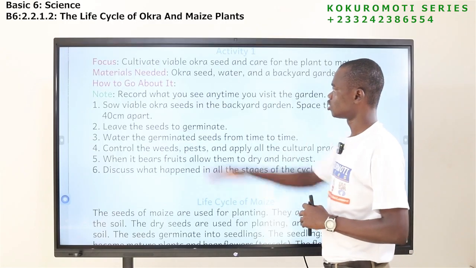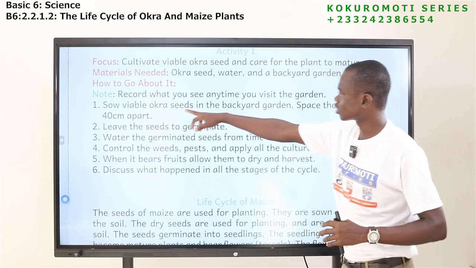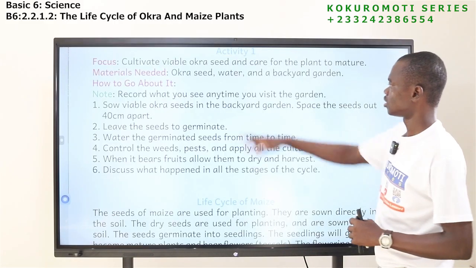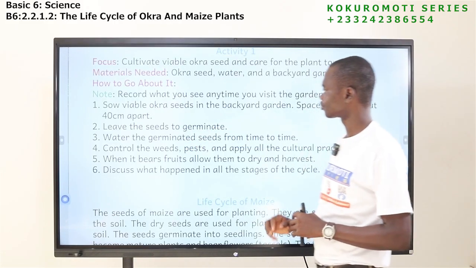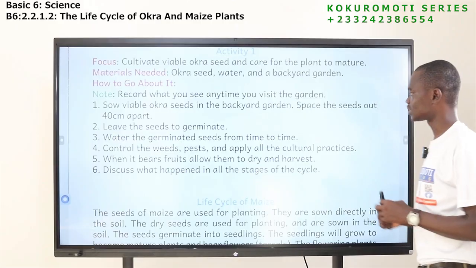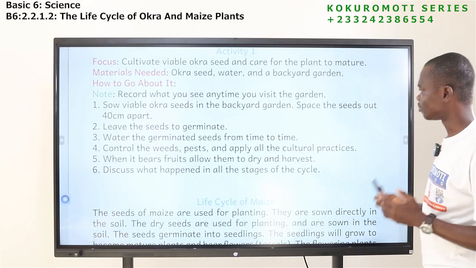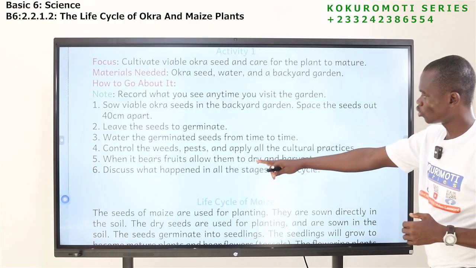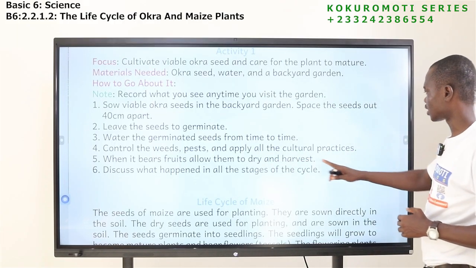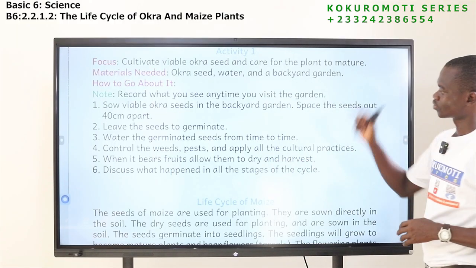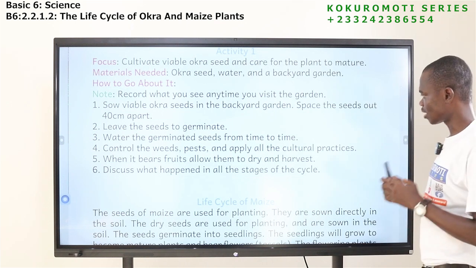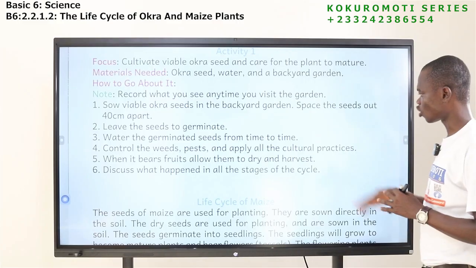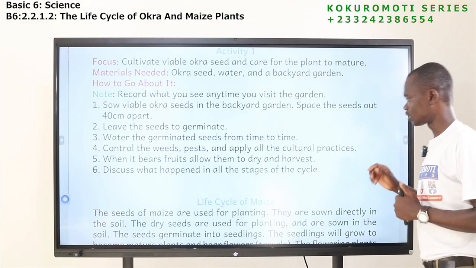Now let's look at the process. The first one: sow viable okra seeds in the backyard garden. Space the seeds out 40 centimeters apart. Leave the seeds to germinate. Water the germinated seeds from time to time. Control the weeds and pests, and apply all the agricultural practices. Number 5: when it bears fruit, allow them to dry and harvest. The sixth one: discuss what happened in all the stages of the cycle.